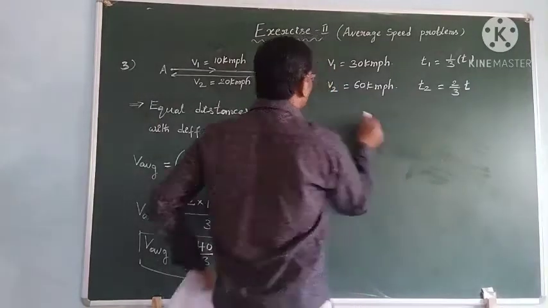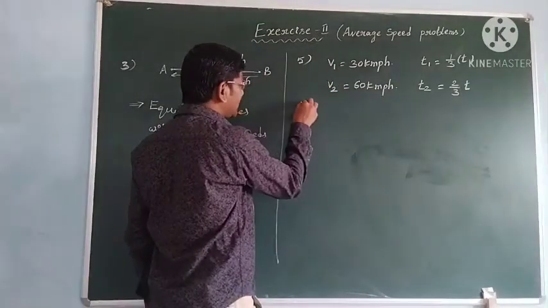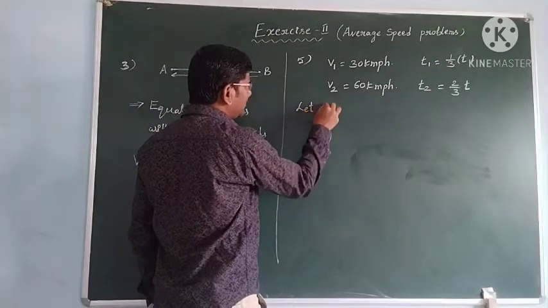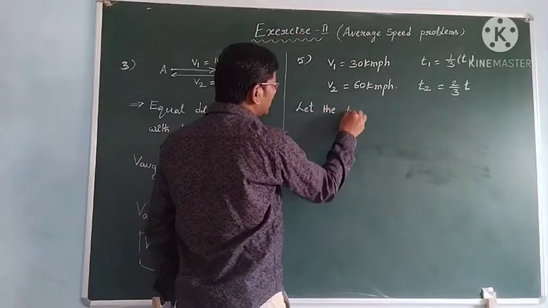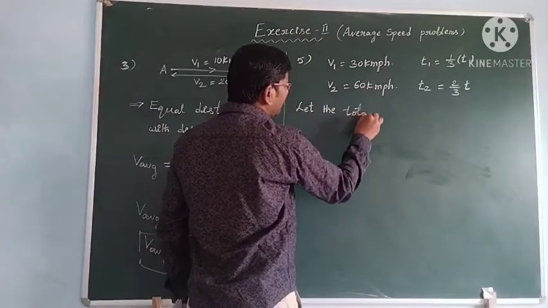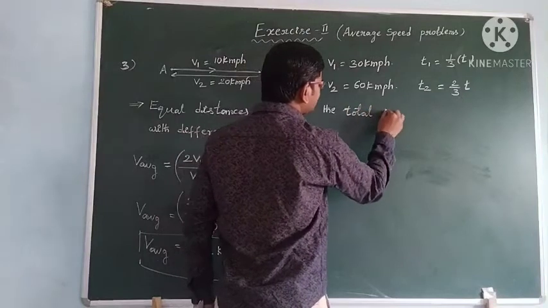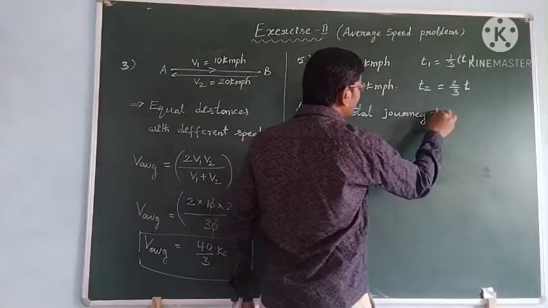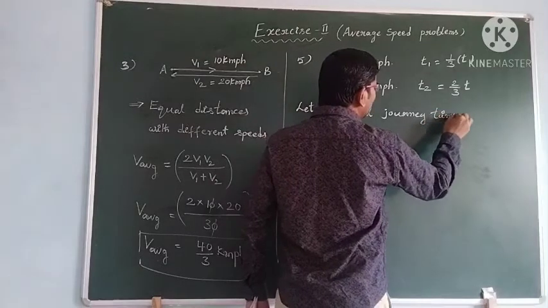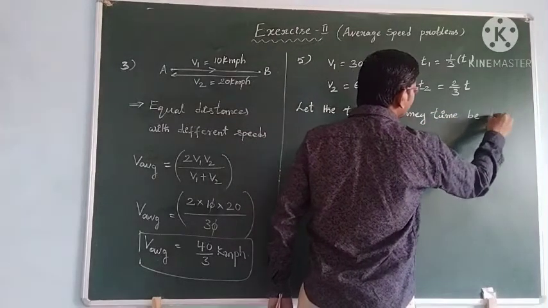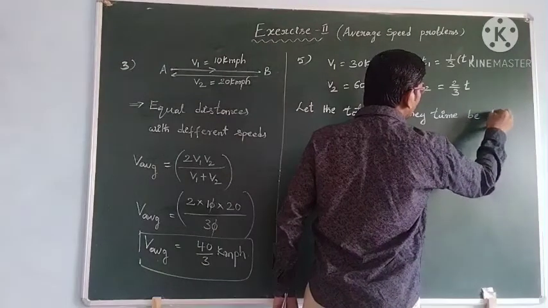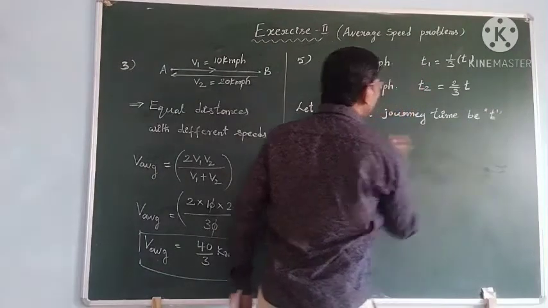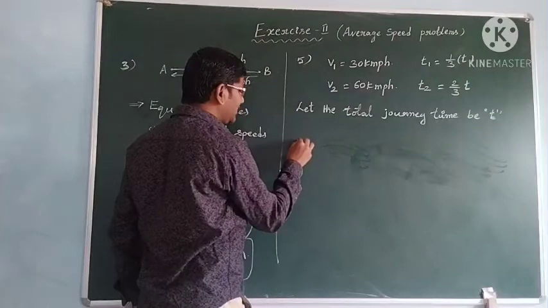Let the total journey time be t seconds. Then we are finding the average speed.